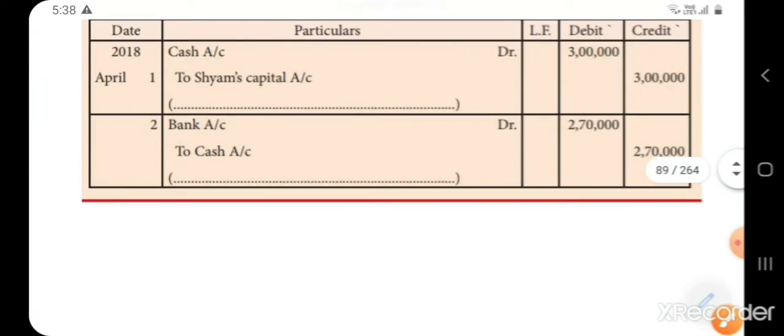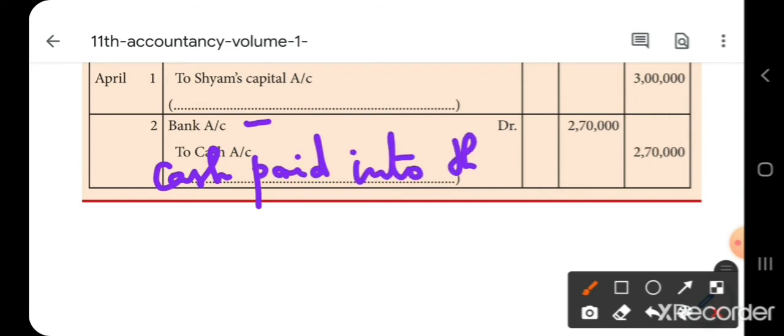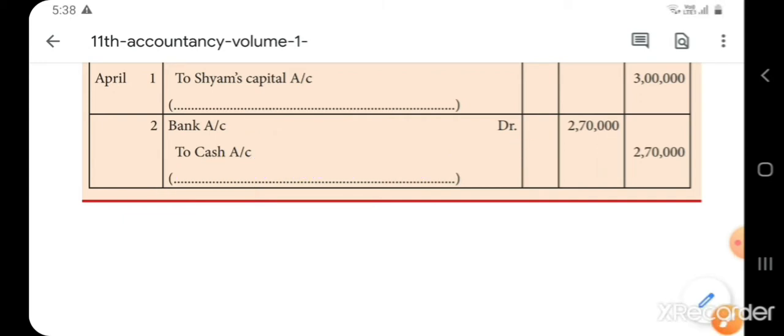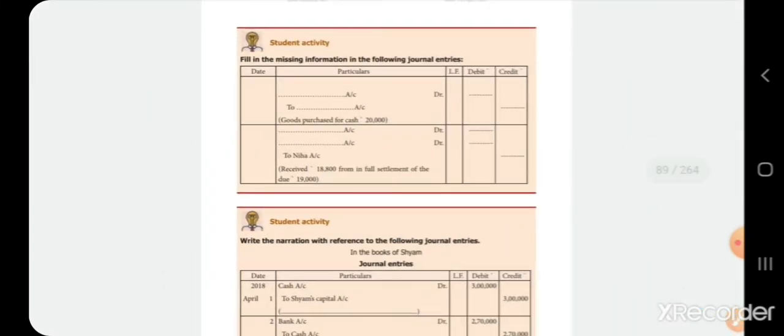Next one, bank to cash. Bank is debited. That means debit the receiver. Bank is receiving the money and cash is going out of the business. So what is the entry here? Cash paid into the bank. So you have to write the narration: cash paid into the bank. Now these two problems, you just make a note in your textbook itself.